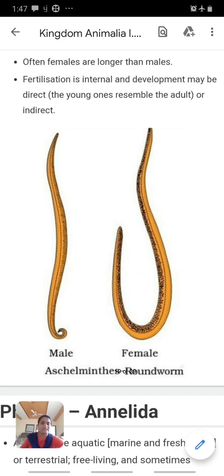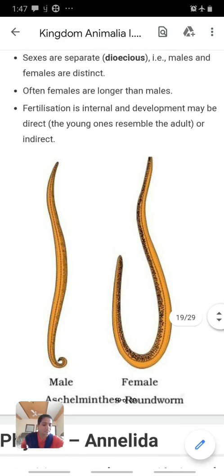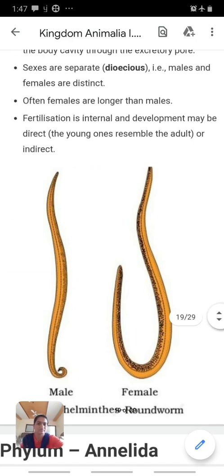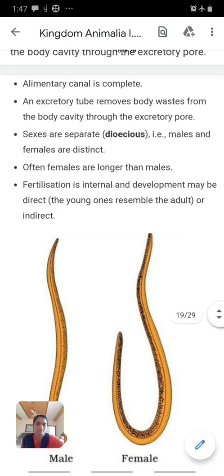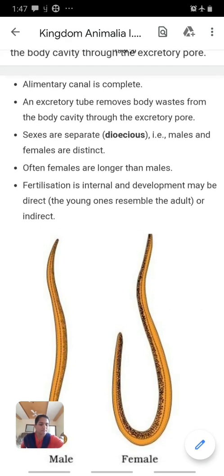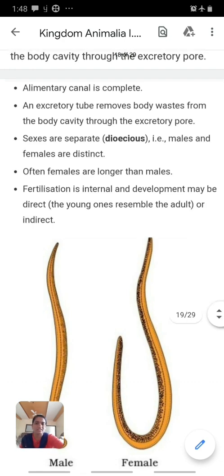Excretion is by canals or by gland cells. The nervous system has a nerve ring and nerves. They are unisexual, meaning sexes are separate, and fertilization takes place internally.